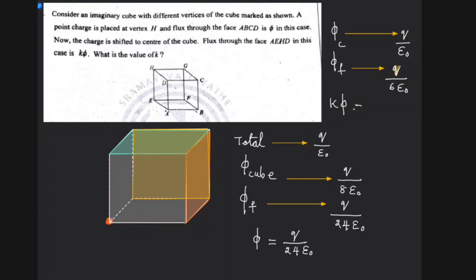Now therefore he is calling it as something like K into phi. So this K phi is equal to q by epsilon naught value. Q by epsilon naught can be written as 24 into phi, right, by 6. Cancel, 4, phi gets cancelled, therefore K is equal to 4. K equal to 4, that is the answer for this question, right?